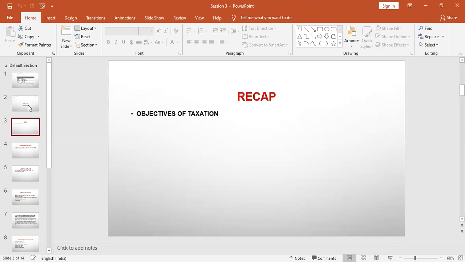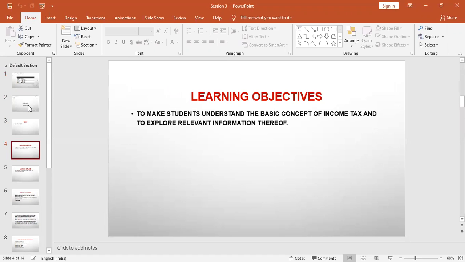So in the last session, we have seen the objectives of taxation. Coming to session 3, the objectives: this session will help you understand the basic concept of income tax and explore the relevant information thereof. It's very important for you to understand the basics of income tax, and that basis starts from the agricultural income.